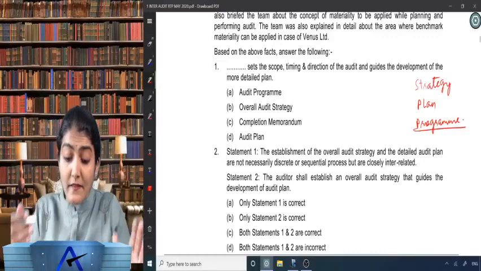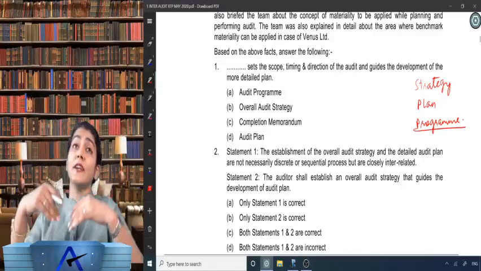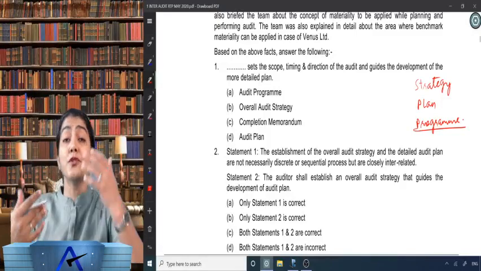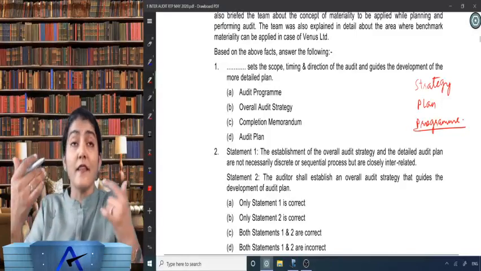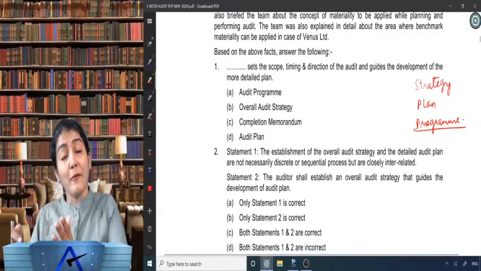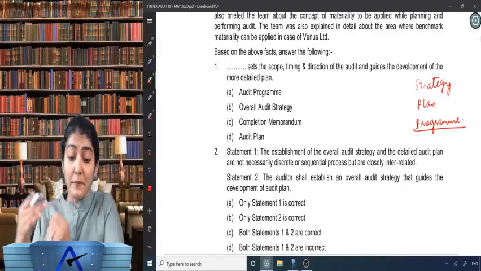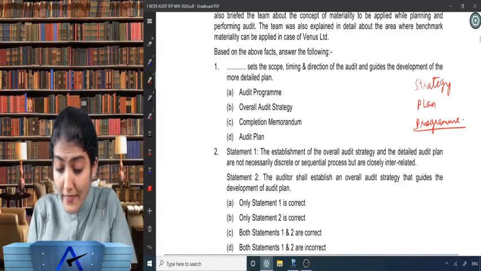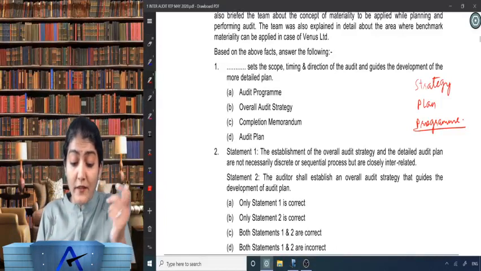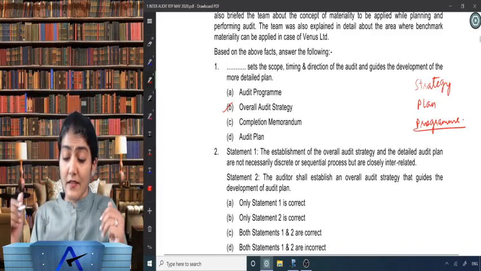So that sets the scope, timing and direction of the audit, that guides the development of the more detailed plan. It has to be something which you do before the audit plan. That is the audit strategy. So audit program comes later. Completion memorandum comes towards the end of the audit, the audit completion memorandum. And audit plan, that anyways is in the question only. So what is the correct option over here? The overall audit strategy, right? B is the correct option.